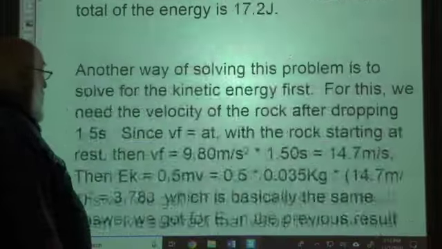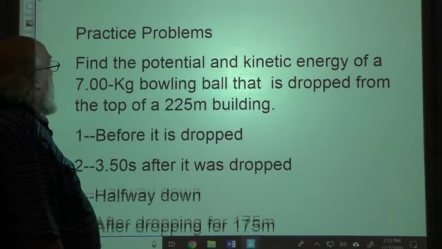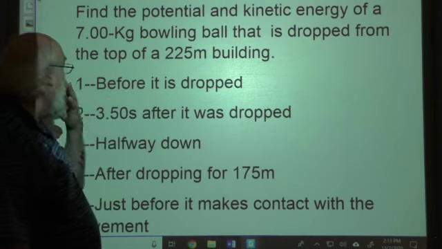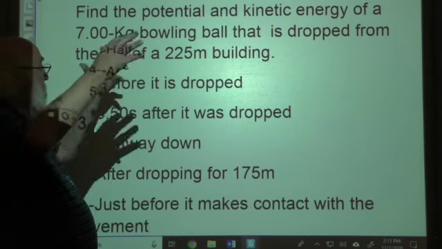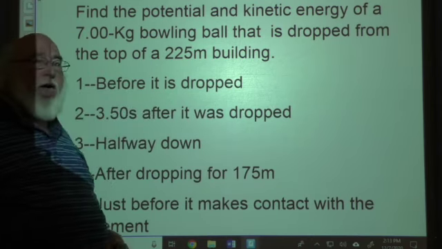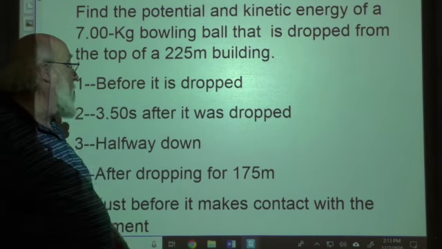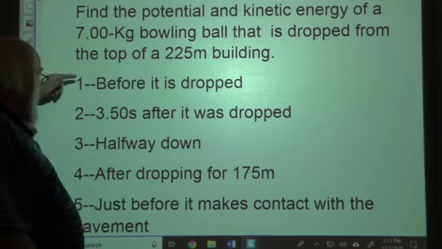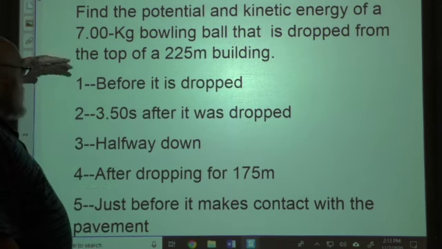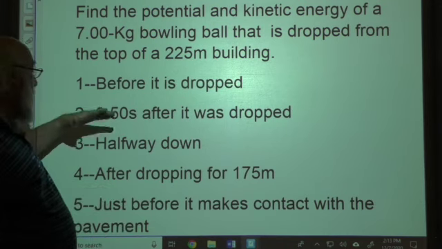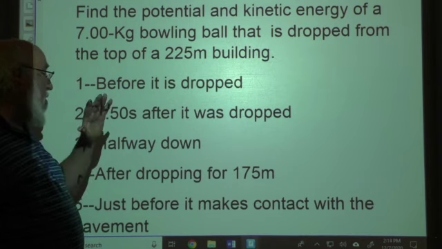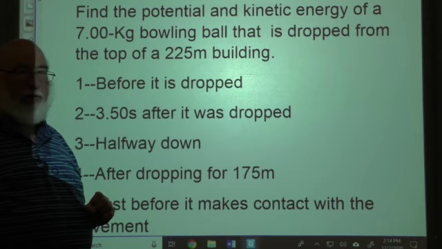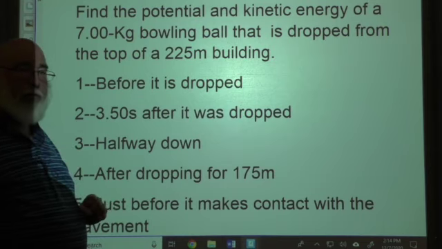And so for the practice problems, you're going to have basically a 16-pound bowling ball. It's dropped from the top of a 225-meter building, and who doesn't want to do that? And the question here is, what are the potential and kinetic energy under these 5 scenarios? Before the drop, 3.5 seconds after it's dropped, halfway down, after dropping for 175 meters, and then just before it makes contact with the pavement. Okay? Have fun.